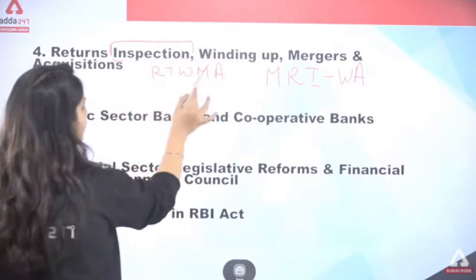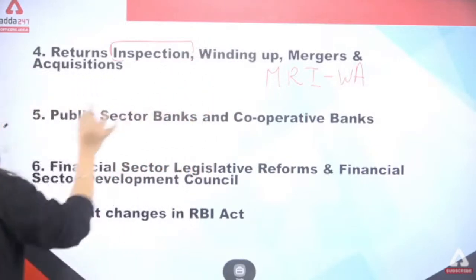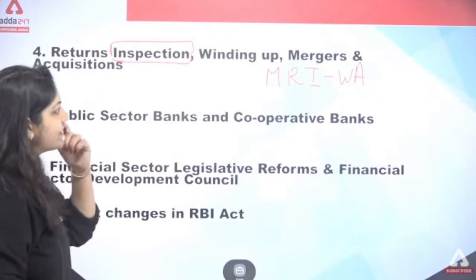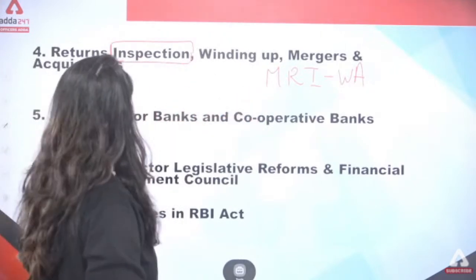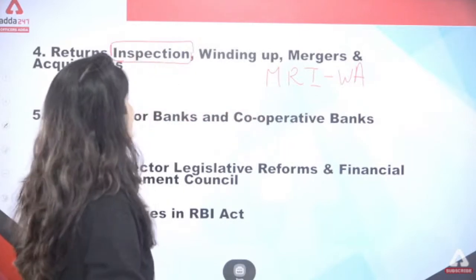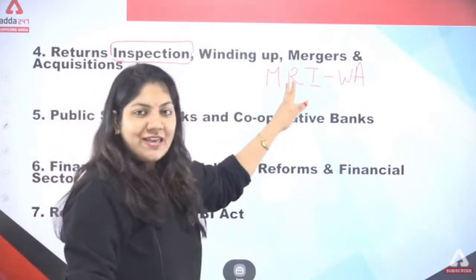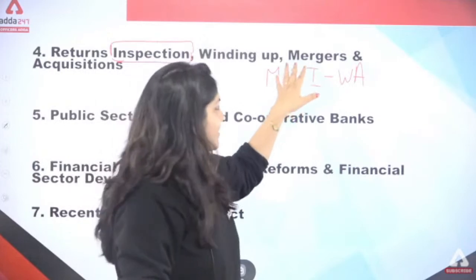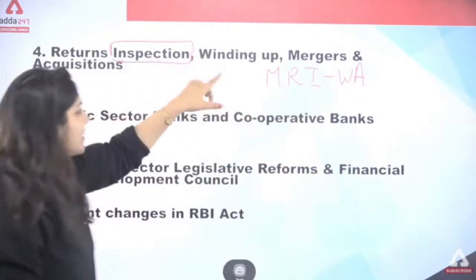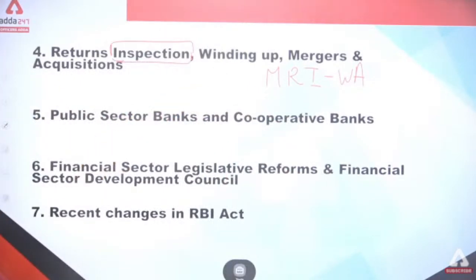MRI. Just try to make a sentence in which you can easily learn. So M is merger, R is return, I is inspection, W is winding up, A is acquisition. So MRI, you know, in medical terms we use the term MRI. So WA, okay, MRI WA. So one word you have to learn this one.